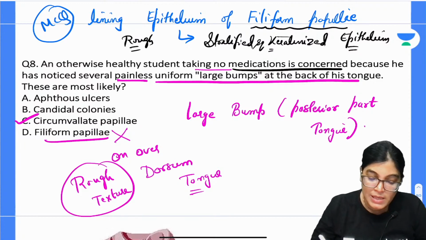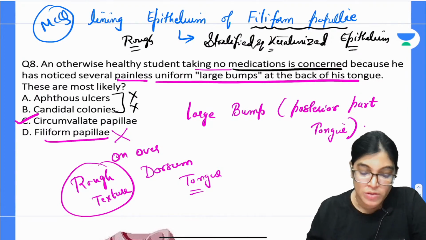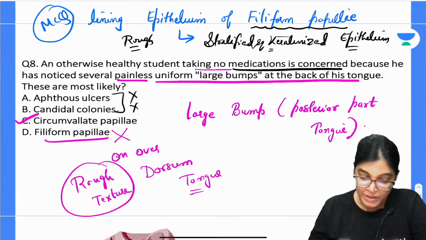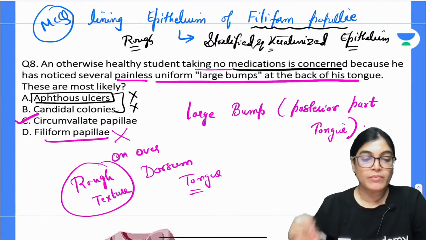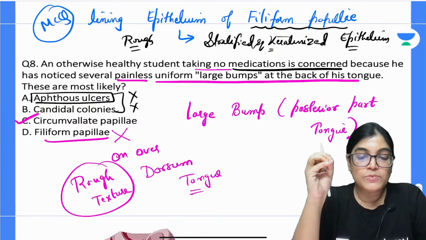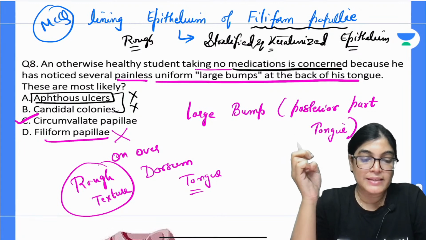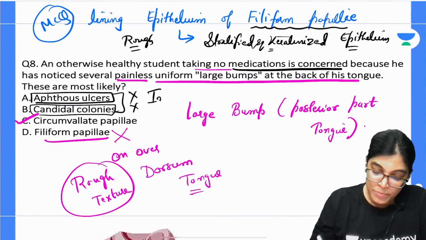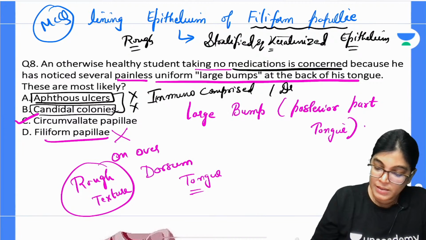Aphthous ulcers and candida colonies are not the right answer. Aphthous ulcers are small white-red, mouth-lined structures, and candida colonies are seen in immunocompromised patients, those who have a history of drug medication.